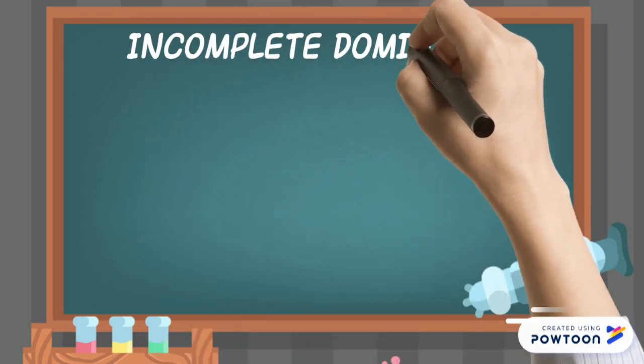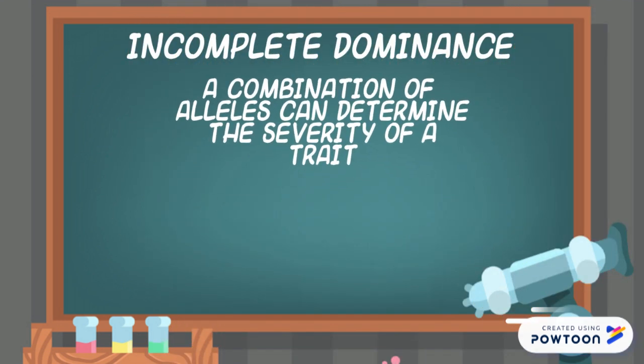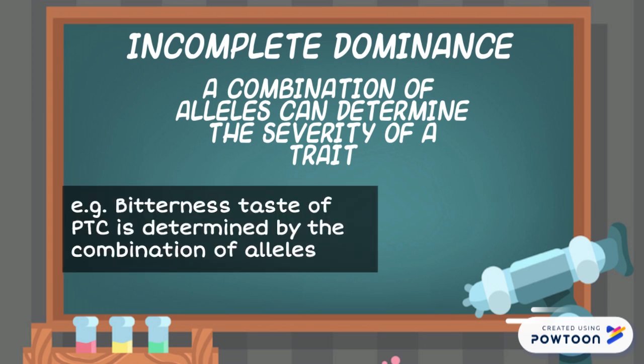Incomplete dominance is the inheritance pattern where a combination of alleles can determine the severity of a trait. For example, the bitter taste of PTC is determined by the combination of alleles, where a heterozygous individual can taste the bitter PTC weaker than a homozygous dominant individual.